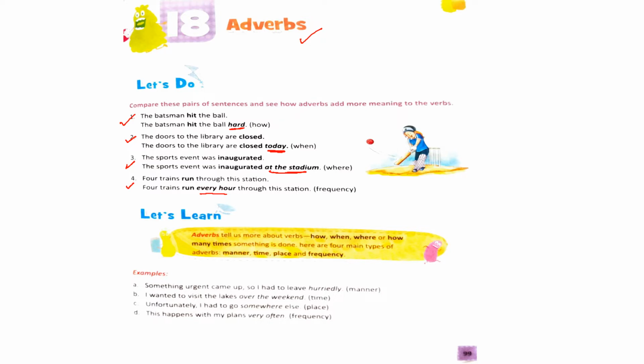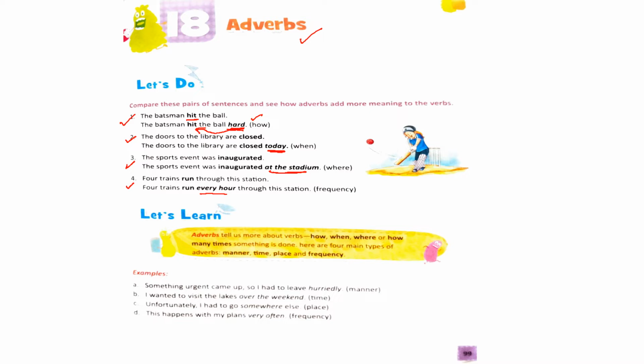In the first one, the batsman hit the ball. Here hit is the verb. Hit is an action, hence it is a verb. In the second one, the batsman hit the ball hard. Now the word hard is telling us more about the verb hit, isn't it? It is telling us how the batsman hit the ball.